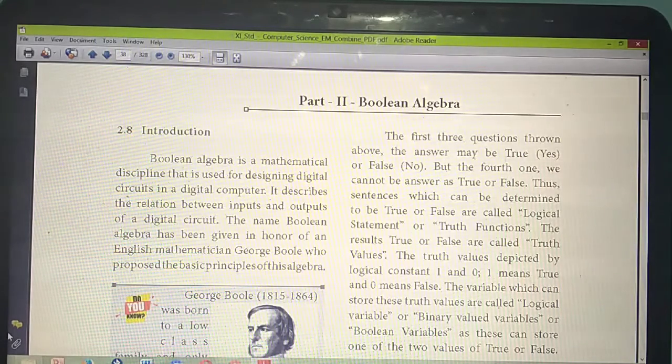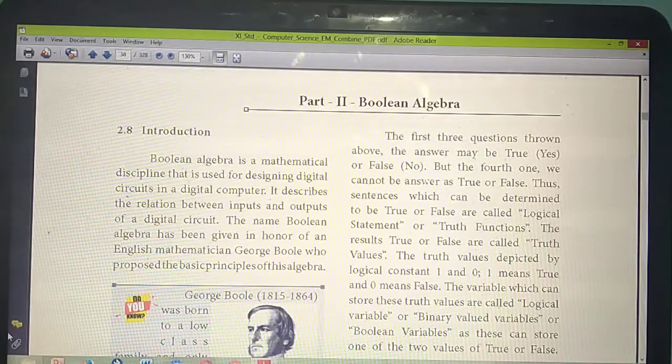What is the second part of this chapter? Boolean algebra. You have studied algebra in maths, isn't it? Now we are going to study Boolean algebra in this chapter. What do you mean by Boolean? Already in the last part of this chapter you have studied Boolean. So Boolean has only 2 values.